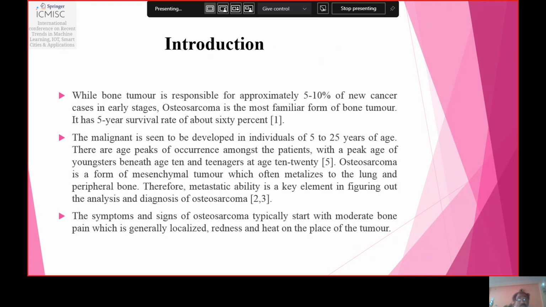Osteosarcoma is a form of mesenchymal tumor which often metastasizes to the lung and peripheral bone. Therefore, metastatic ability is the key element in the analysis and diagnosis of osteosarcoma. The symptoms and signs of osteosarcoma typically start with moderate bone pain, which is generally localized, redness, and heat at the place of the tumor.